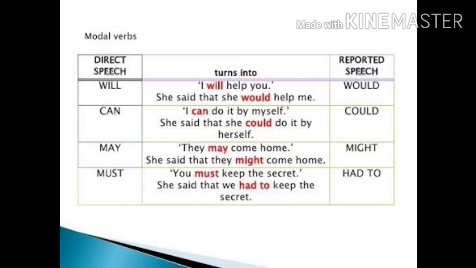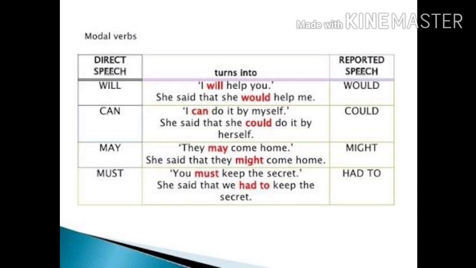Likewise, may should be replaced with might. In direct speech, if you say they may come home, when you change it into reported speech, you should use might. She said that they might come home. Likewise, must in direct speech should be changed into had to in reported speech. You must keep the secret. This is in direct speech. When you change this from direct speech to indirect speech or reported speech, you should change must into had to. She said that we had to keep the secret.